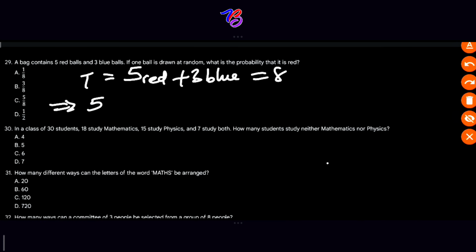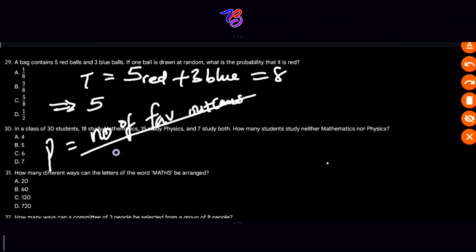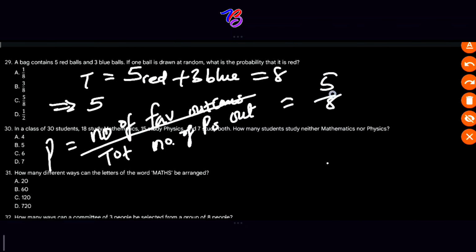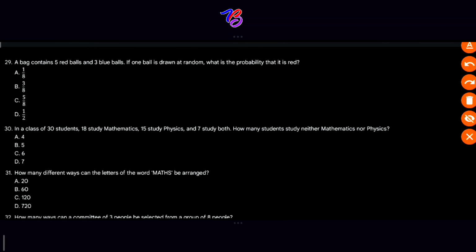So the probability is equal to the number of favorable outcomes all over the total number of possible outcomes. Are you following? So this will give us 5 over 8 as our answer. 5 over 8.